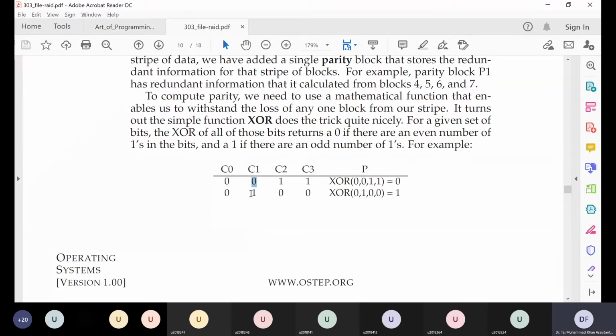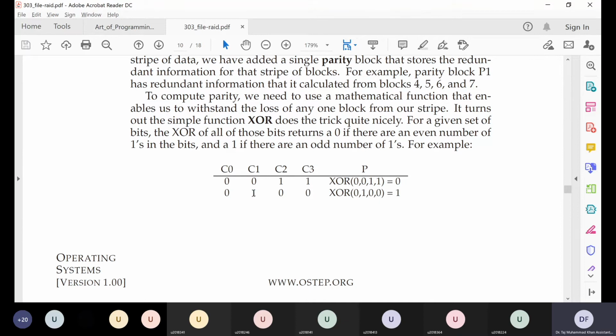Similarly, if this bit was lost, we can restore it by looking at the parity bit. The parity bit is telling us that the number of ones in this sequence was odd. Since C1 is lost, and the number of ones in the 3 remaining bits is 0, which is even, necessarily the bit that we have lost must be 1.